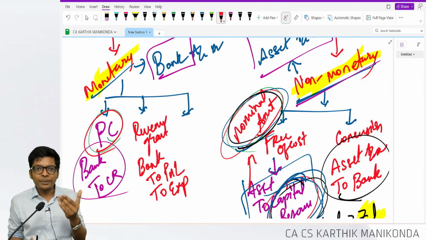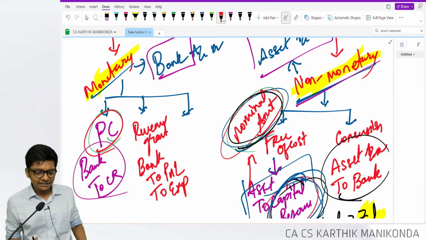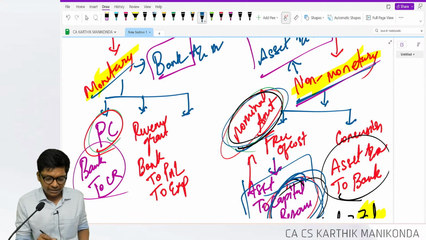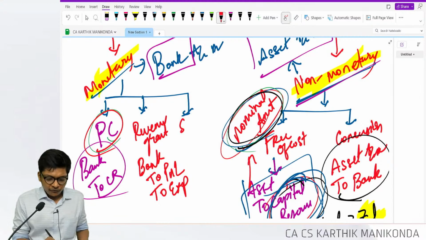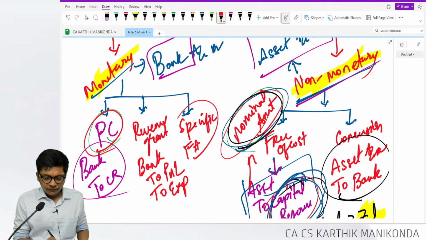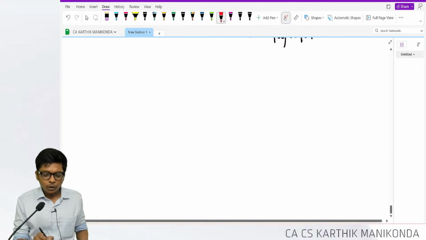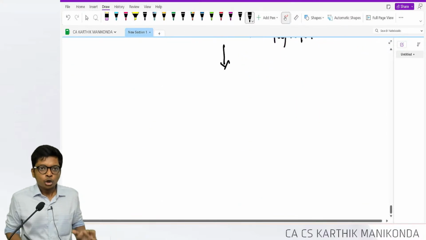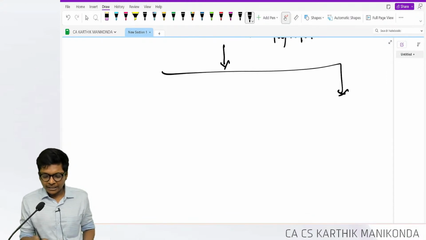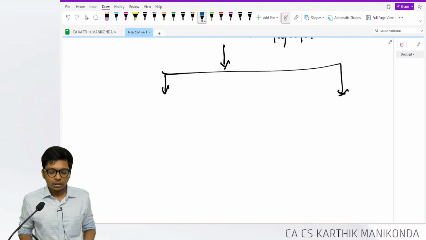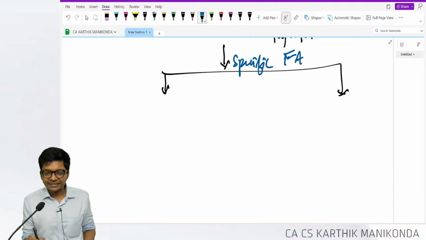Revenue grant, bank to P&L or expense. And next one, guys, is grant in the nature for purchasing a specific fixed asset. Sometimes the government will give money and tell you you have to buy this asset. Are you following, guys? So, grant in the nature of purchase of a specific fixed asset.